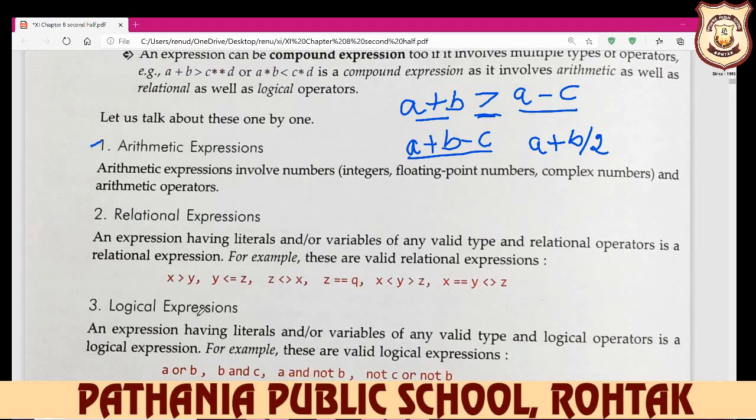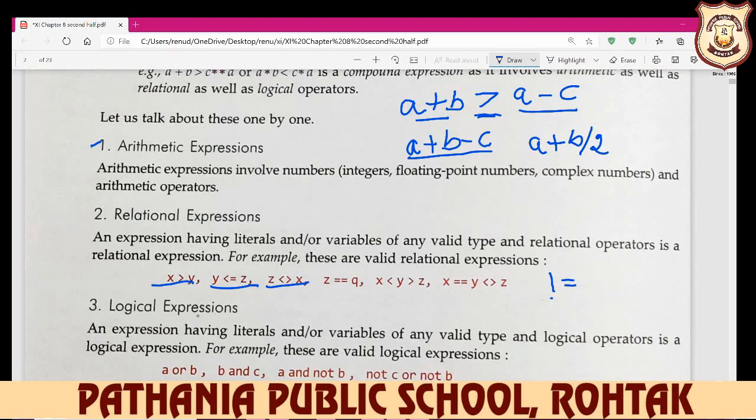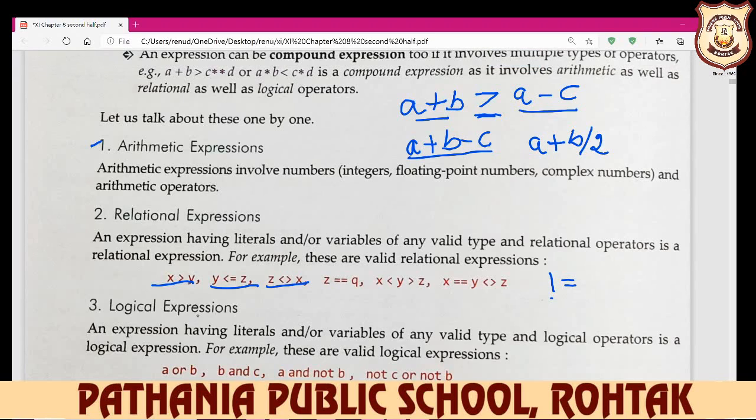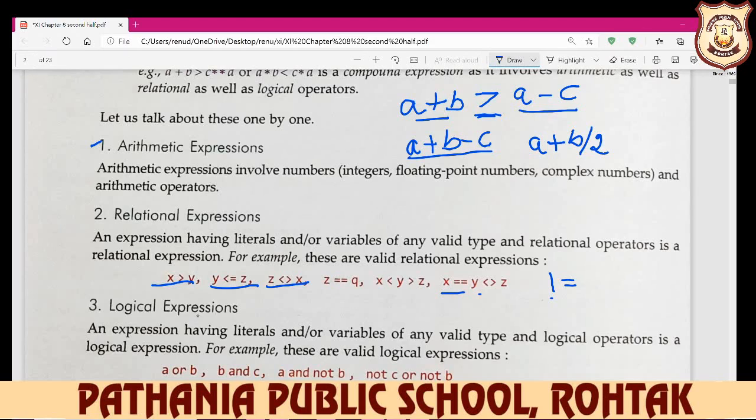For example, these are valid relational expressions: x greater than y, y less than or equal to z, z not equal to. This is the symbol for not equal to, or you can write it in this way also. Here you can see x equal to y and y not equal to z. So these types of statements are your expressions.